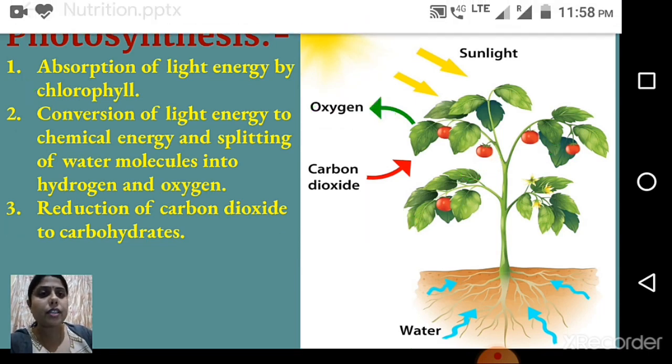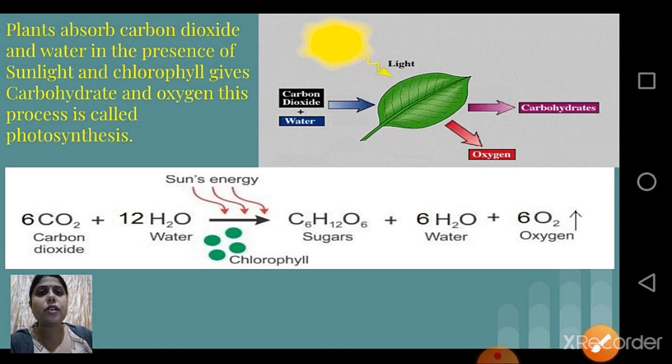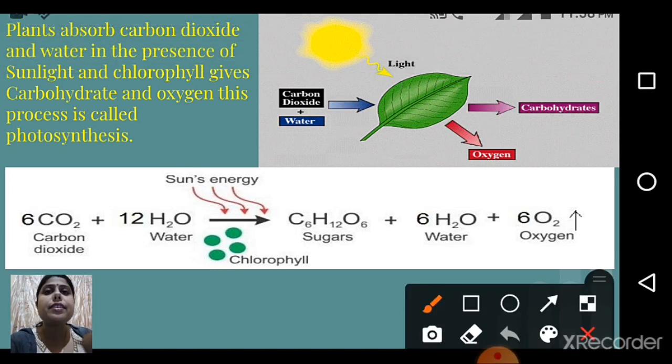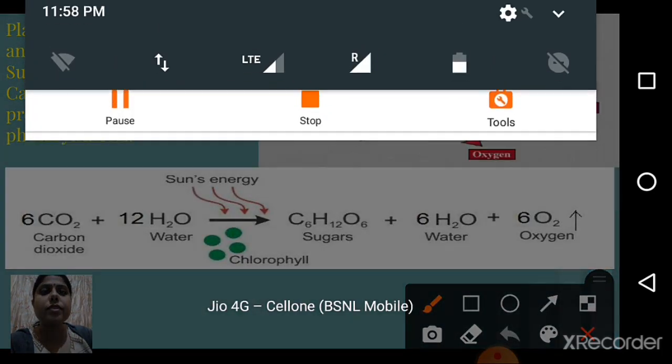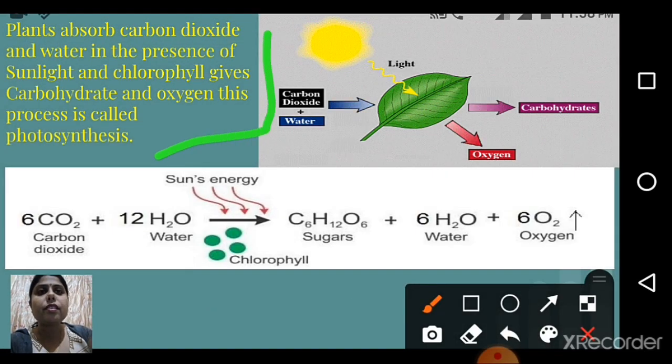But again, in short, I would like to tell you what photosynthesis is in a very short and easy way. As you can see here, again the definition: plants absorb carbon dioxide and water in the presence of sunlight and chlorophyll, and give carbohydrate and oxygen. This process is called photosynthesis, right?